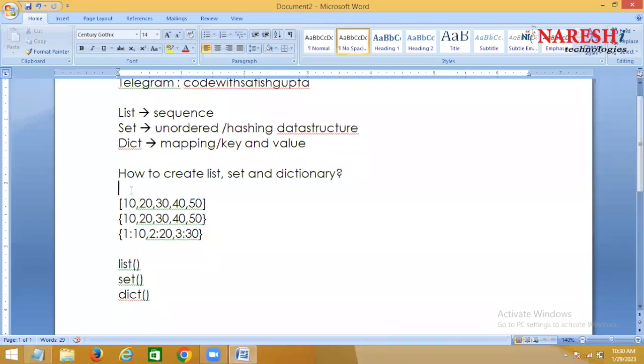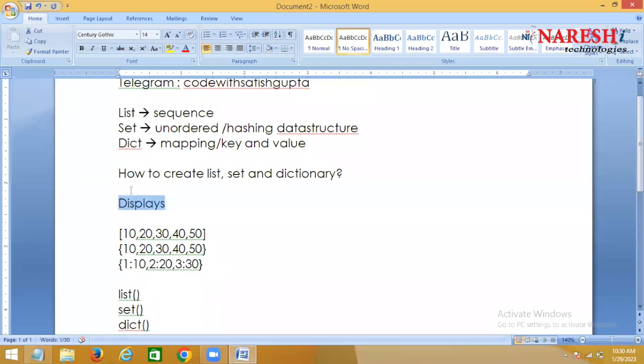Now this is generally called displays. Python provides a special syntax for creating a list, set and dictionary, that you call displays. And these displays are of two types. Yes, are you getting or not?